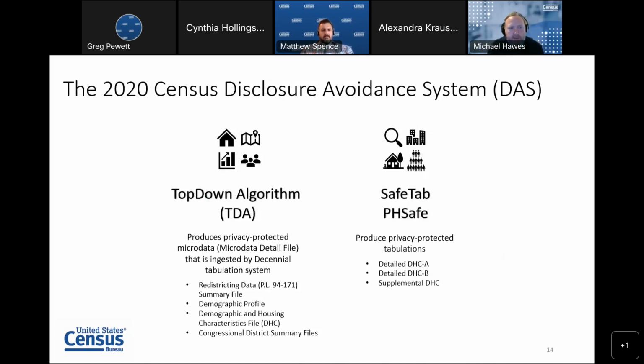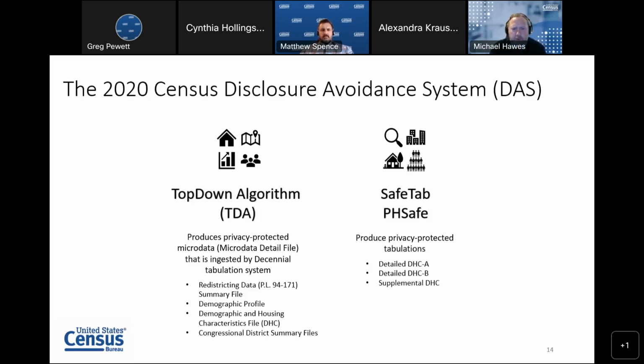Now, the 2020 Census Disclosure Avoidance System incorporates a number of different components. There's no single way to implement a differential privacy framework. It's merely the accounting system that you use to measure and track disclosure avoidance across all of your releases. So for the 2020 census, we've employed a variety of differentially private algorithms to protect the data products that comprise the totality of the 2020 census.